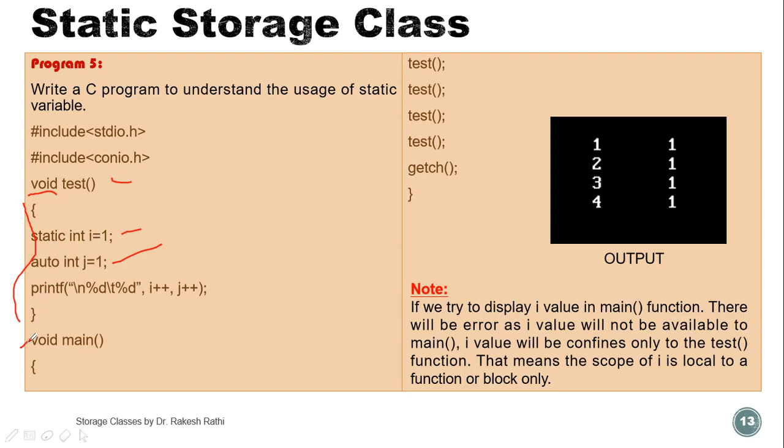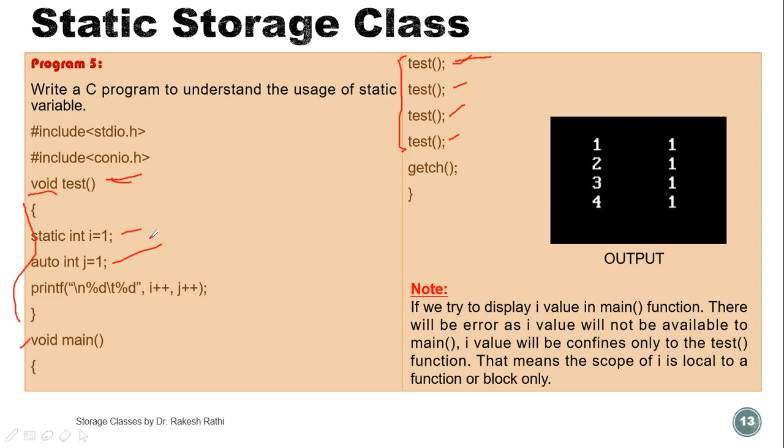Now next, void main. In void main we have the statement test. This is the function call to test. Again a second time this test function is called, then a third time and a fourth time. So 4 times we have called the test function in the main program. So when we run this program, first this test will be called, and control will go to test.